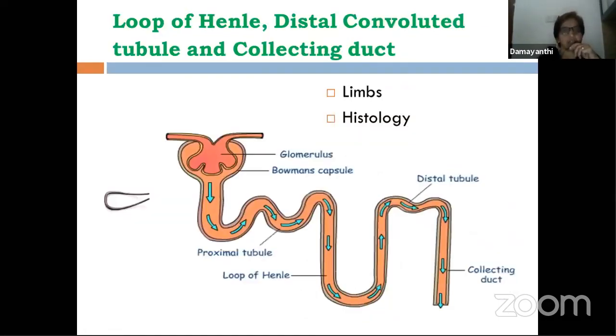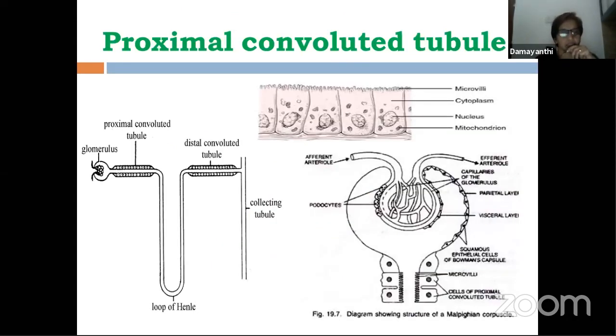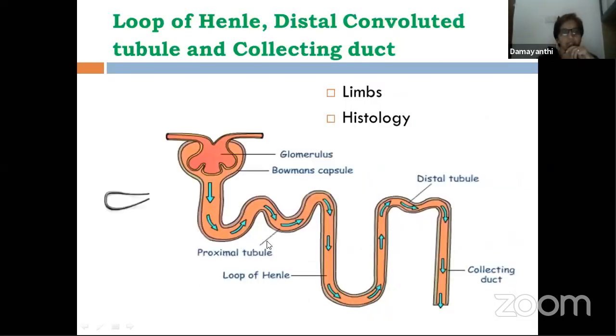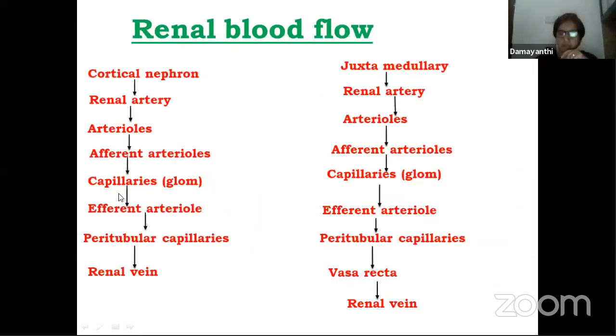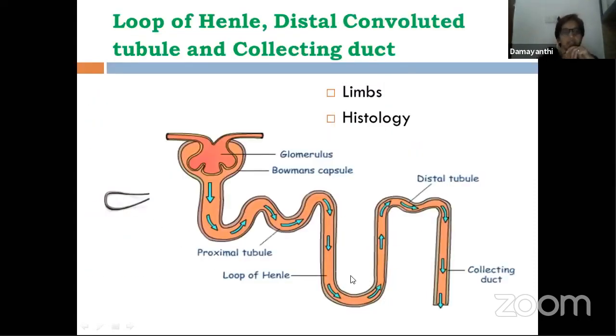Next structure that we are going to learn. See, if you are able to see over here, the structure of the nephron, this PCT continues down like this. This structure is called the loop of Henle. Now, the same loop of Henle, here you can see like this. We say that its structure is like that of a hairpin, which is used mostly by girls. A hairpin having two limbs. This is one limb and this is another limb.